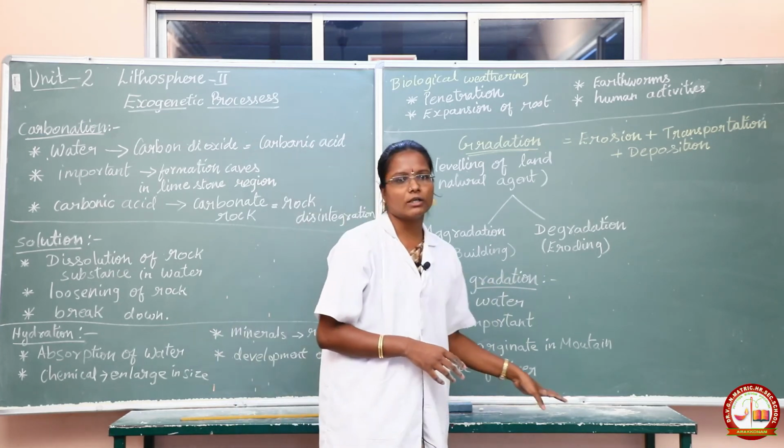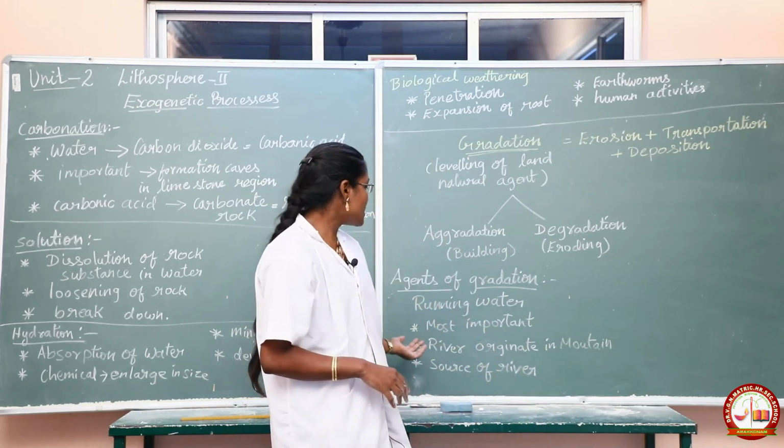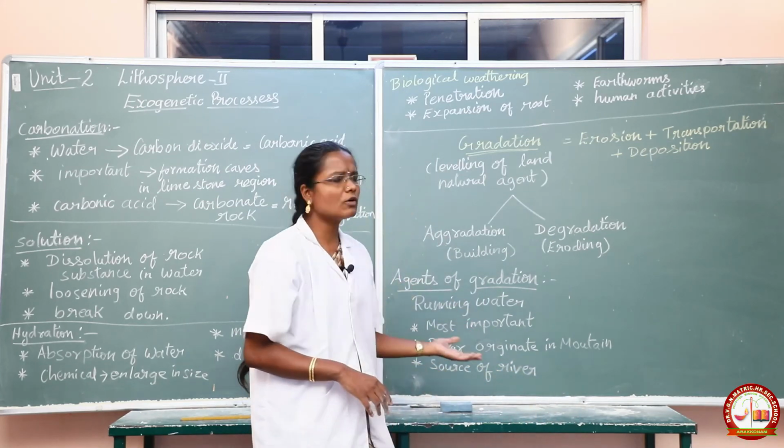That is called the source of rivers. These are the running water agents of gradation.